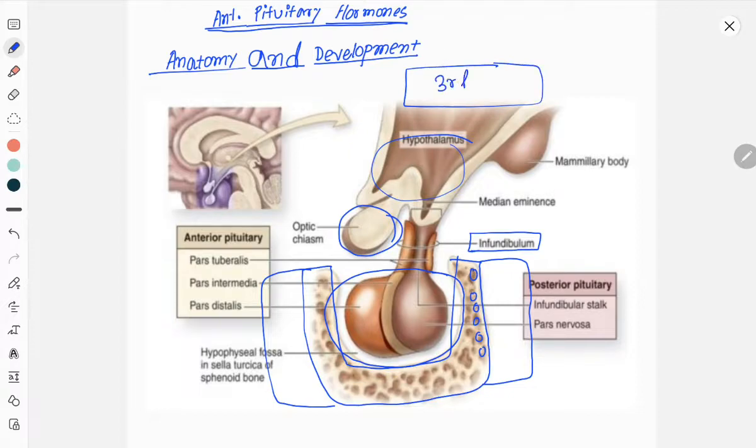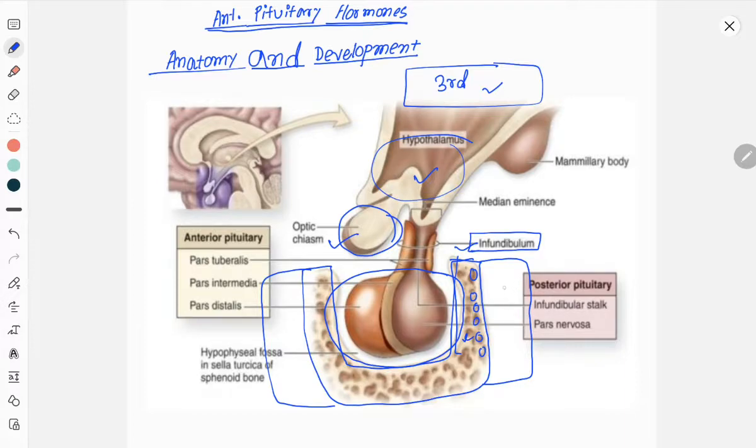So what are the superior relations of the pituitary gland? First the optic chiasma, then the infundibulum, hypothalamus and third ventricle subsequently. The lateral relations of the pituitary gland are the sphenoid bone and sphenoid sinus, with the cavernous sinus.